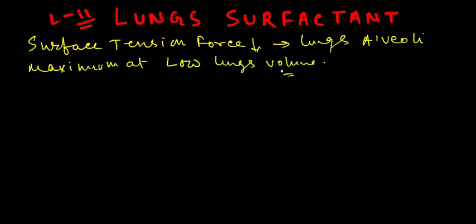But we need to understand why this surfactant is important, and we know that our breathing process is performed by two phases. One is inspiration and the other is expiration.